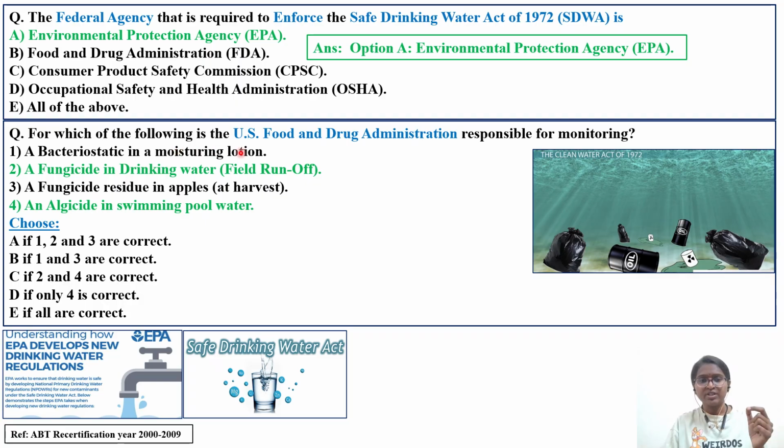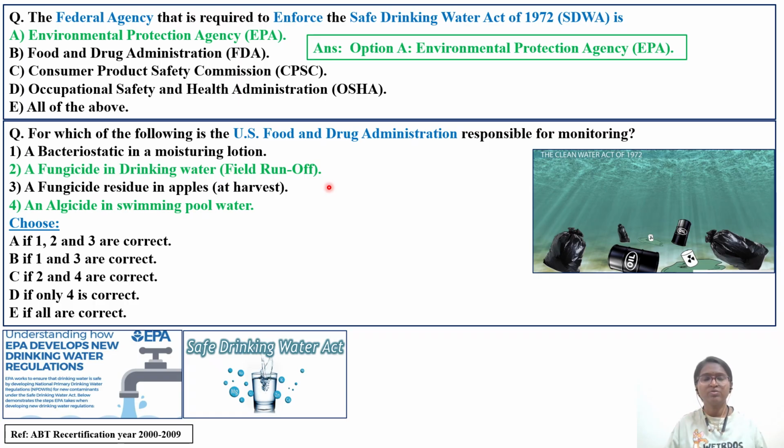For which of the following is the USFDA responsible for monitoring? So FDA is going to monitor a fungicide in the drinking water, because the regulation of drinking water under the Drinking Water Act is a responsibility of the FDA. Whatever fungicide residues will be there, fungicide in drinking water, that is field runoff. After applying to agriculture land, the water from that agriculture land starts accumulating as runoff in the field.